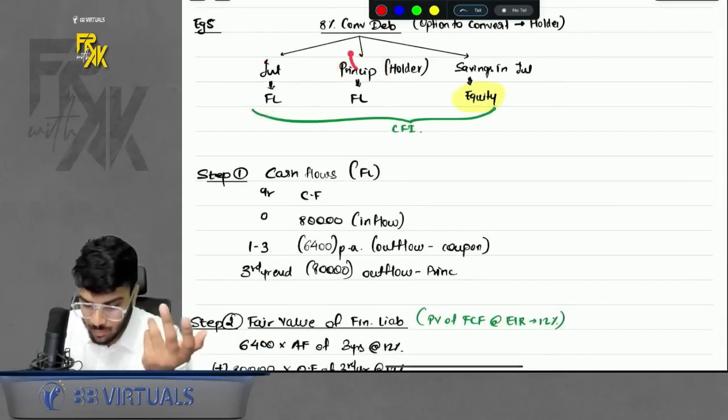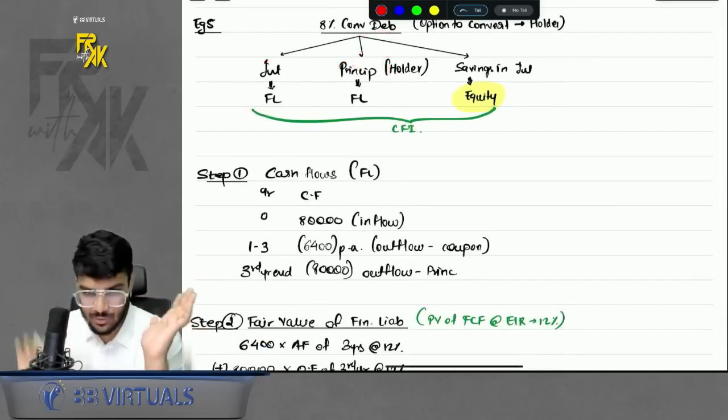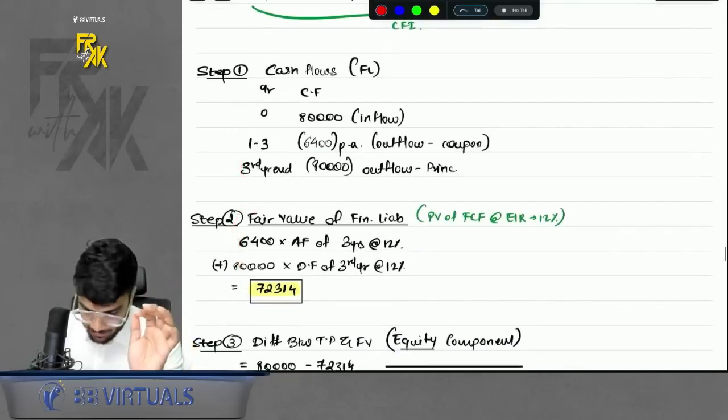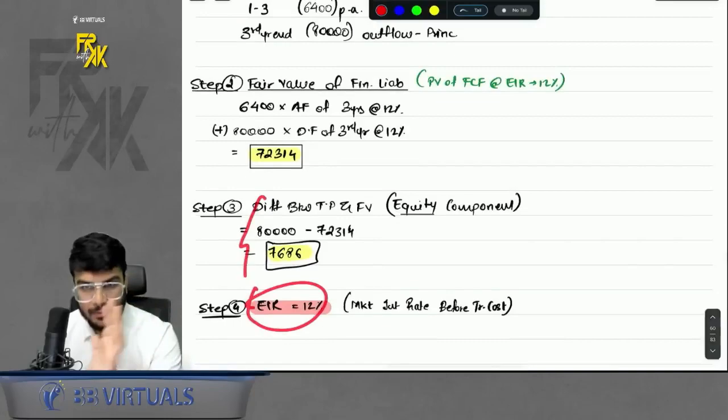Okay, because the option was with the holder, I assume there is no transaction cost. So I solved. Step number 1, cash flows. Step number 2, FL. Step number 3, equity component. Step number 4, EIR. Done.